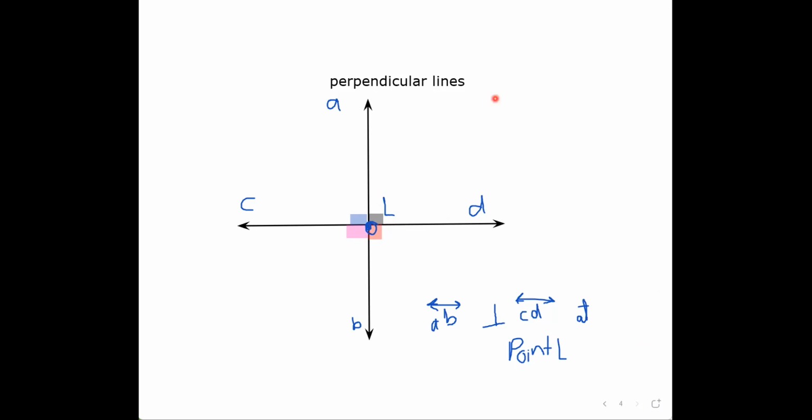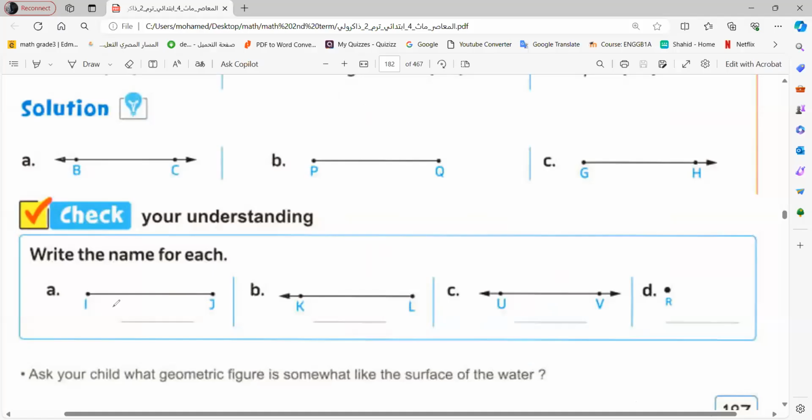Okay, easy. Ready to answer in the book? Actually, it is an easy session, by the way. Let's answer in the book. We will mention the name of each of the following. Let's share the screen. Look here. What's the name of this shape? Amazing. I call it line segment, because in a line segment I have two ending points.